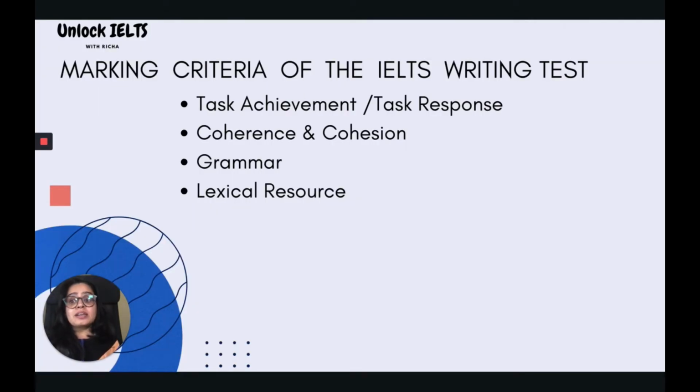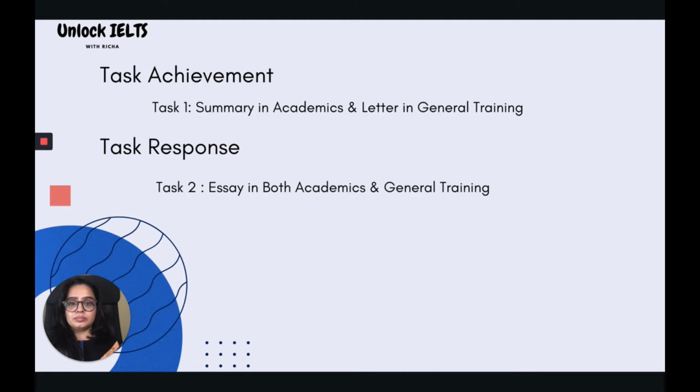Let's begin by understanding the marking criteria of the IELTS writing test. These four criteria are task achievement, task response, coherence and cohesion, grammar, and lexical resource. Lexical resource is your vocabulary only. Now, task achievement is primarily for task 1, which is summary in academics and letter in the general writing. Whereas task response is for task 2, which is essay in both academics and the general training.